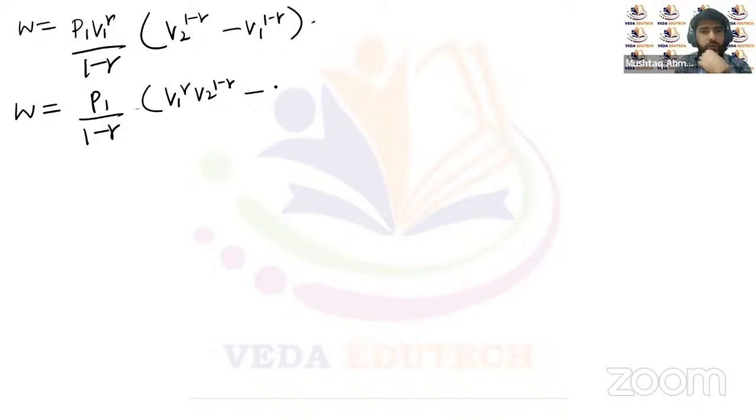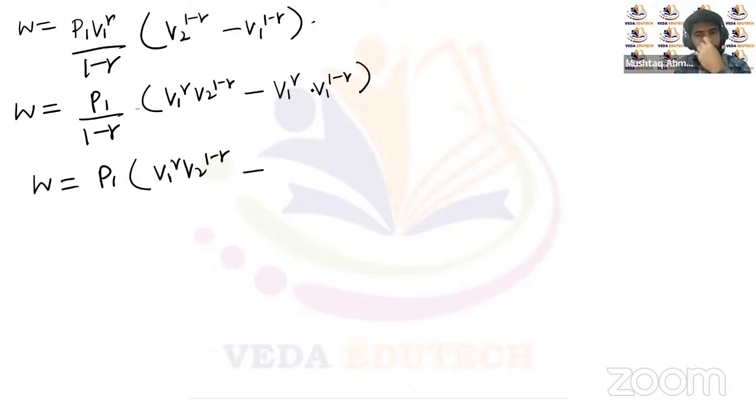So now you can see P1 V1 to the power gamma, V2 to the power 1 minus gamma, minus, with the same base the powers are added: V1 to the power gamma minus gamma plus 1, divided by 1 minus gamma.